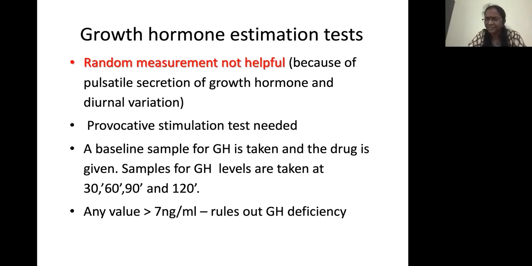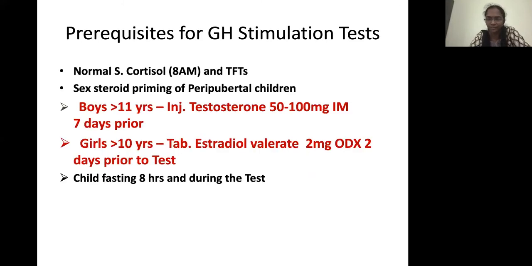You can take a baseline sample, and 30, 60, and 90 are good enough, because once you give the drug, the peak usually occurs by 60 to 90 minutes. You can skip them because it's a costly test. Any stimulated value more than 7 nanogram per ml by the newer assays rules out growth hormone deficiency. So if you get any value above 7, you can comfortably rule out growth hormone deficiency.